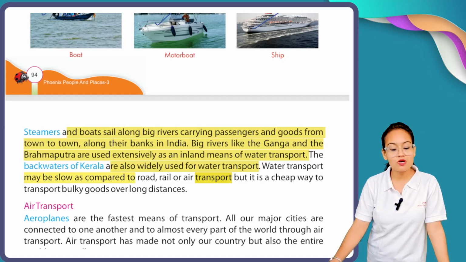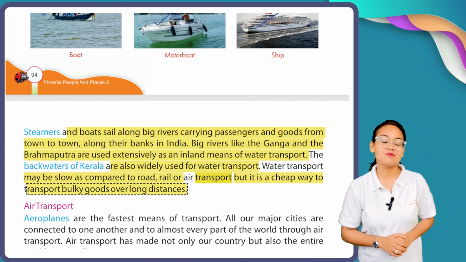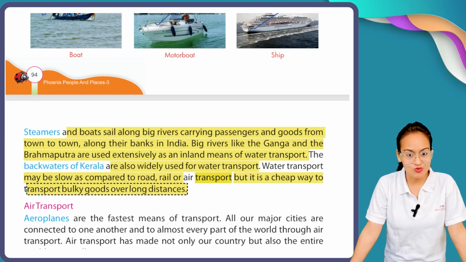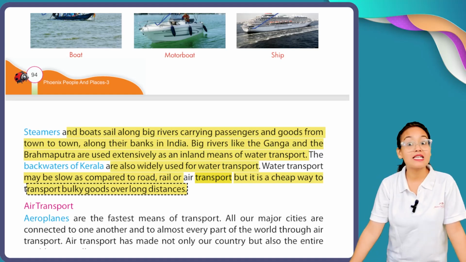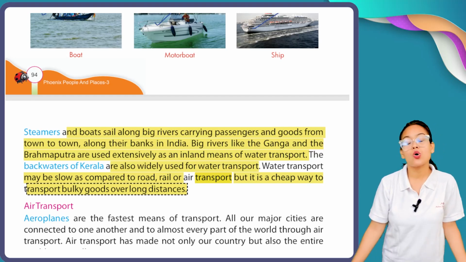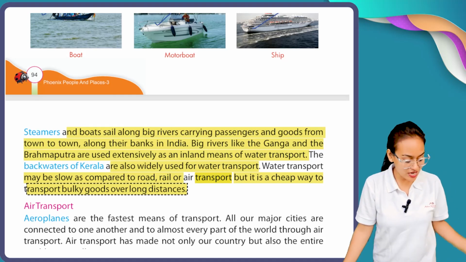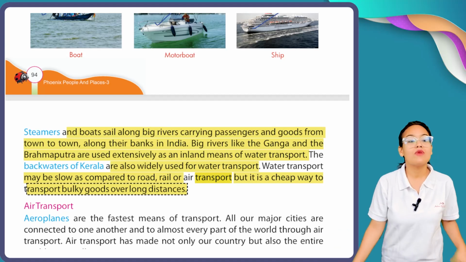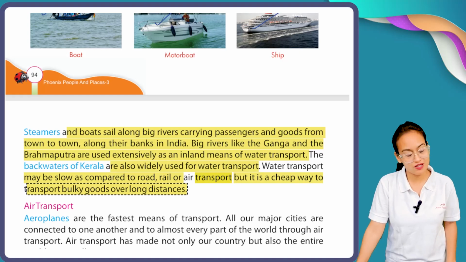Water transport may be slow as compared to road, rail or air transport, but it is a cheap way of transporting bulky goods over long distances. And you know what, my dear students? Water transport is the cheapest means of transport because it is slow. For carrying large containers, meaning oils, mercury, etc., we need ships. We can't send all these goods through air transport, through railway transport, or through road transport.